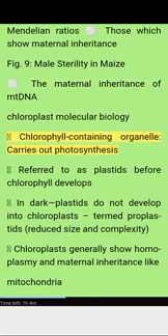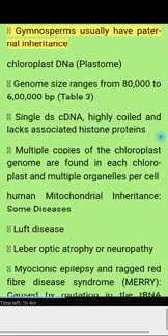Chloroplast molecular biology. The chloroplast is a chlorophyll-containing organelle that carries out photosynthesis. It is referred to as a plastid before chlorophyll develops. In the dark, plastids do not develop into chloroplasts. The term proplastids refers to reduced size and complexity. Chloroplasts generally show homoplasmy and maternal inheritance like mitochondria, while gymnosperms usually have paternal inheritance.